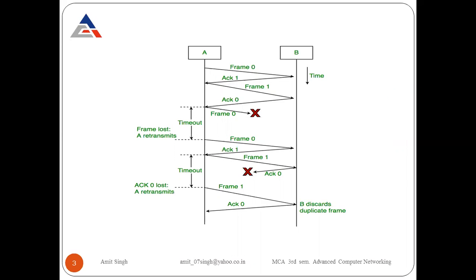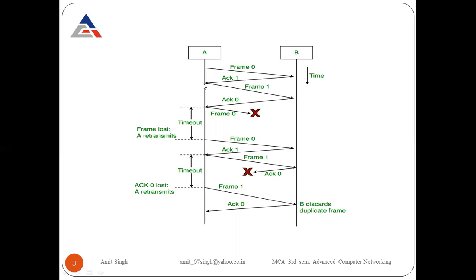Now look clearly at your screens. A is the sender and B is the receiver. Now A sends frame 0, right here. The frame is received by B. When the frame is received, B sends the acknowledgement for frame number 0, with sequence number 1. ACK represents the acknowledgement. So it sends ACK1 towards the sender.